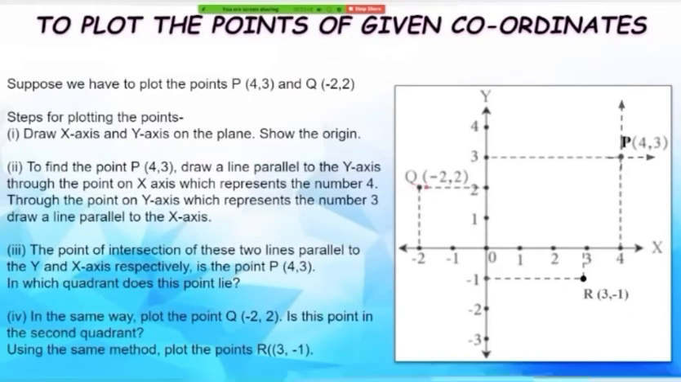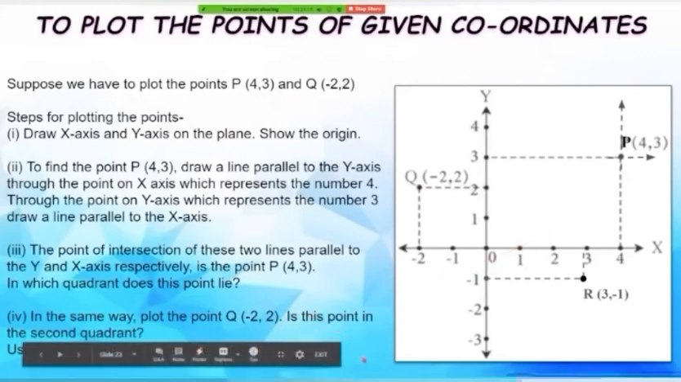The point of intersection of the two parallel lines, that is, one parallel to the x-axis and the other parallel to the y-axis, is the position of point Q, that is -2, 2. In the same manner, we locate the position, or we plot the point R. So R is given to be 3, -1, right?